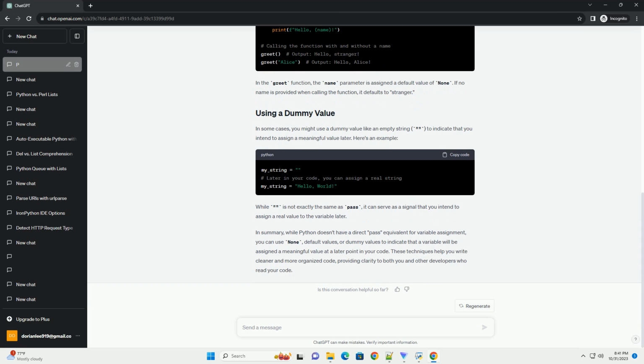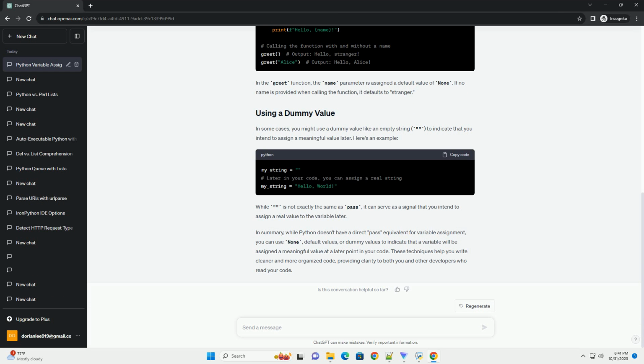Sometimes you might want to assign a placeholder value to a variable when you're not ready to provide the actual value yet. In Python, you can use None as a placeholder. Here's an example. In this example, my_variable is initially assigned None, and you can change its value later in your code when you have the actual data.